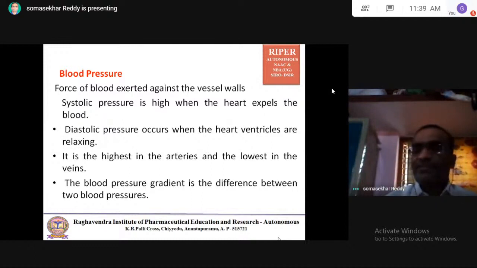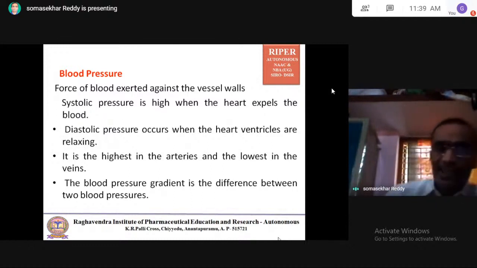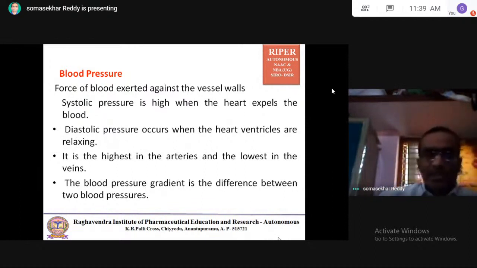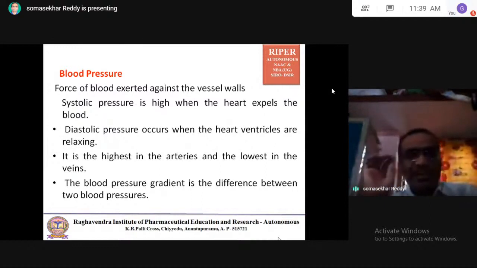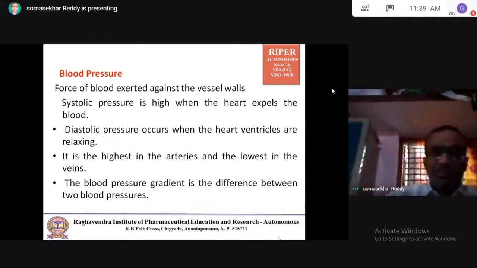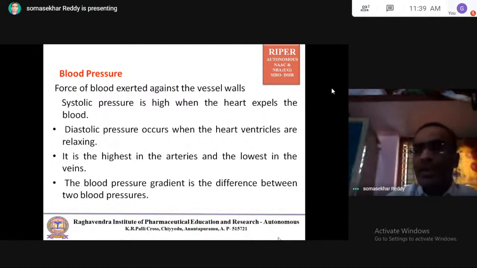Diastolic pressure occurs when the heart ventricles are relaxing. During relaxing of the heart ventricles, there is a pressure on the valves. That is called diastolic pressure. Remember, systolic pressure is high when the heart expels the blood, and diastolic pressure occurs when the ventricles are relaxing. So pressure is always higher in systole than in diastole.